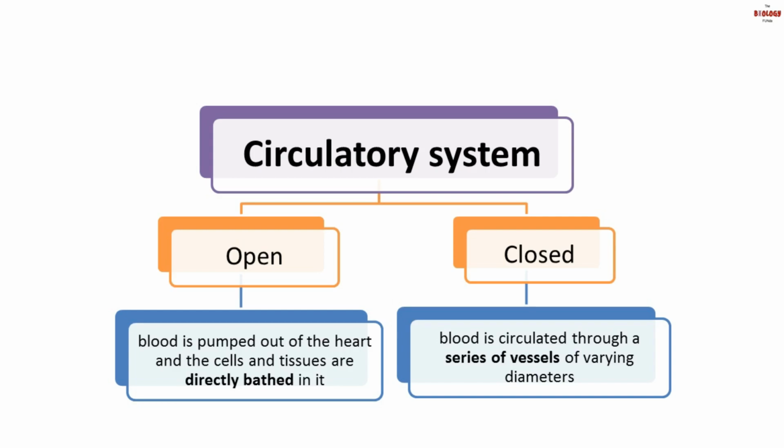In open type of circulatory system, the blood is pumped out of the heart. The cells and tissues are directly bathed in the blood. Such type of circulatory system is seen in most of the arthropods. In closed circulatory system, the blood is circulated through a series of vessels like arteries, veins, and capillaries. These vessels have different diameters. Such type of circulatory system is seen in Chordata.